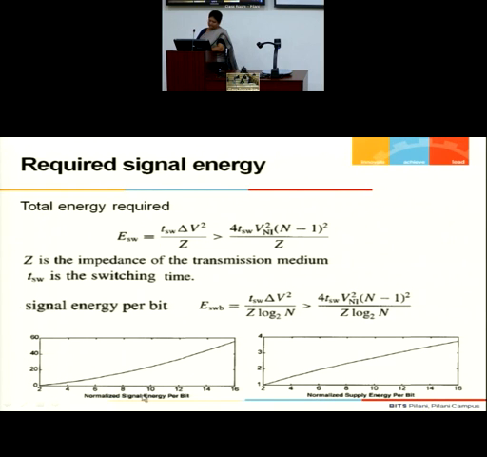Okay, so signal energy goes on increasing as, I think it should be the other way around, doesn't matter. I feel it's the wrong way, no? Okay, I will look at it. I think either it should be number of bits and here it should be energy. I will cross check it once again.